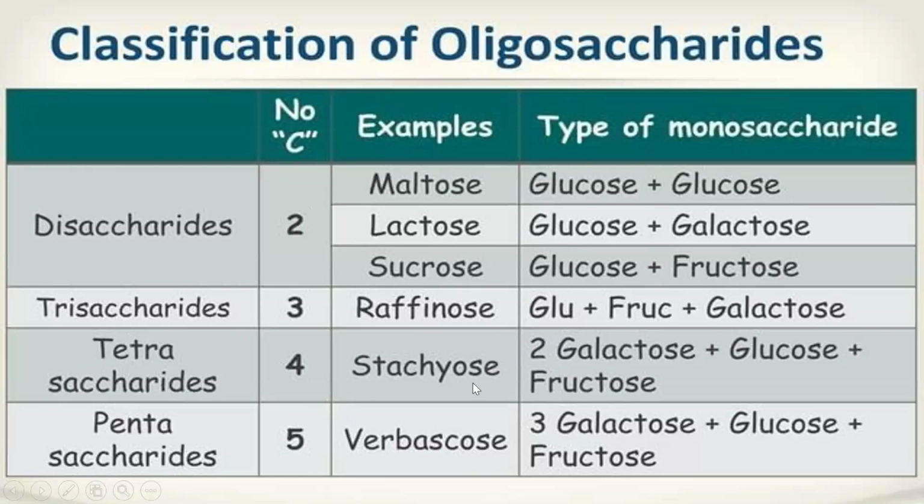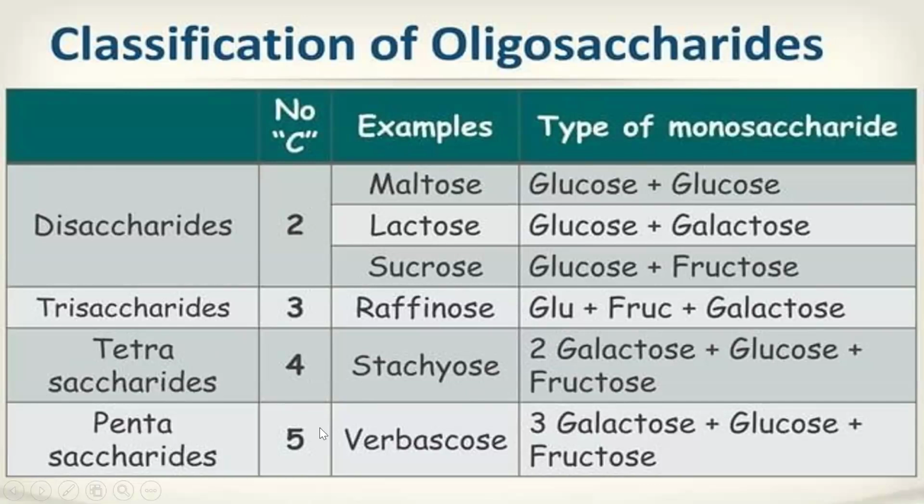Example is stachyose. This stachyose is made up of 2 molecules of galactose along with 1 molecule of glucose and 1 molecule of fructose. That means it is made up of 1 galactose, 1 more galactose, along with 1 glucose and 1 fructose. For example, you can take this only: for raffinose, if you add 1 more galactose, it is stachyose. Next, coming to pentasaccharides.